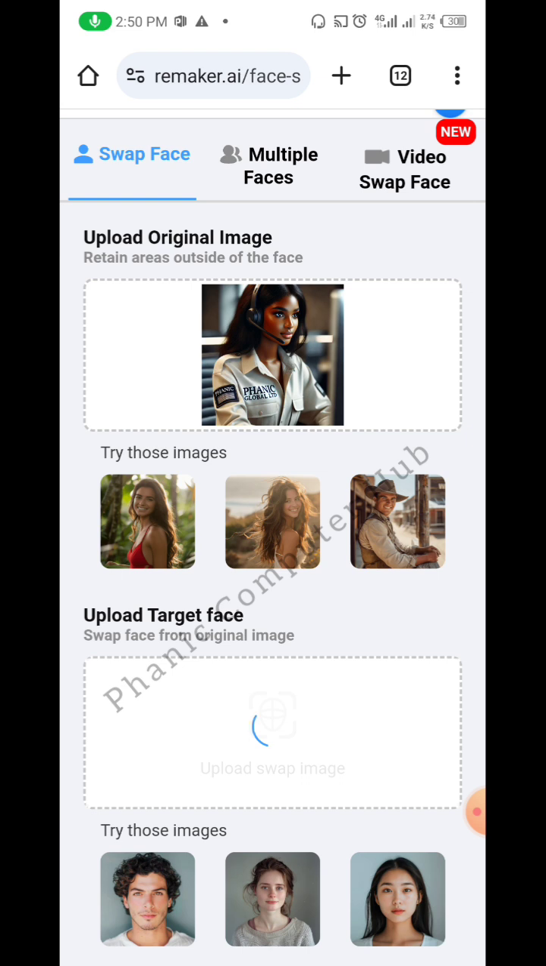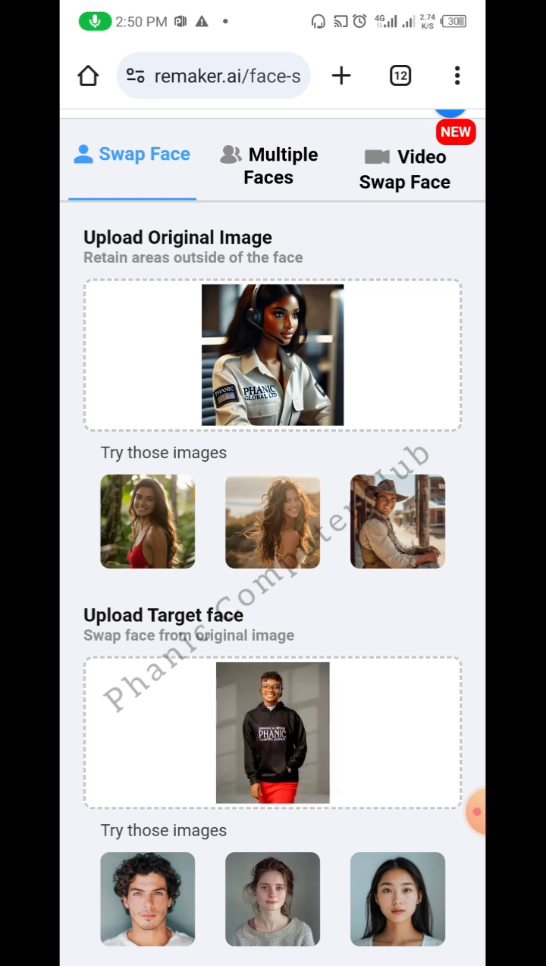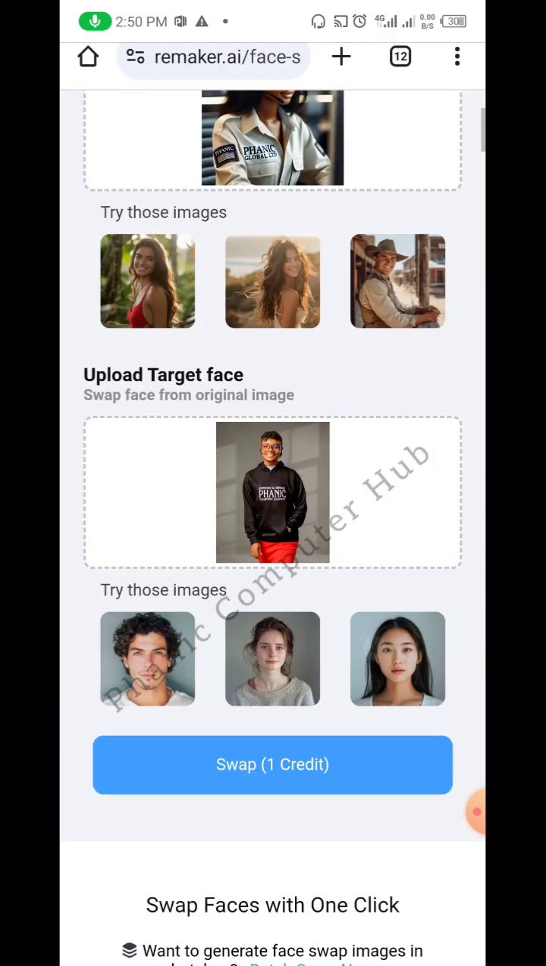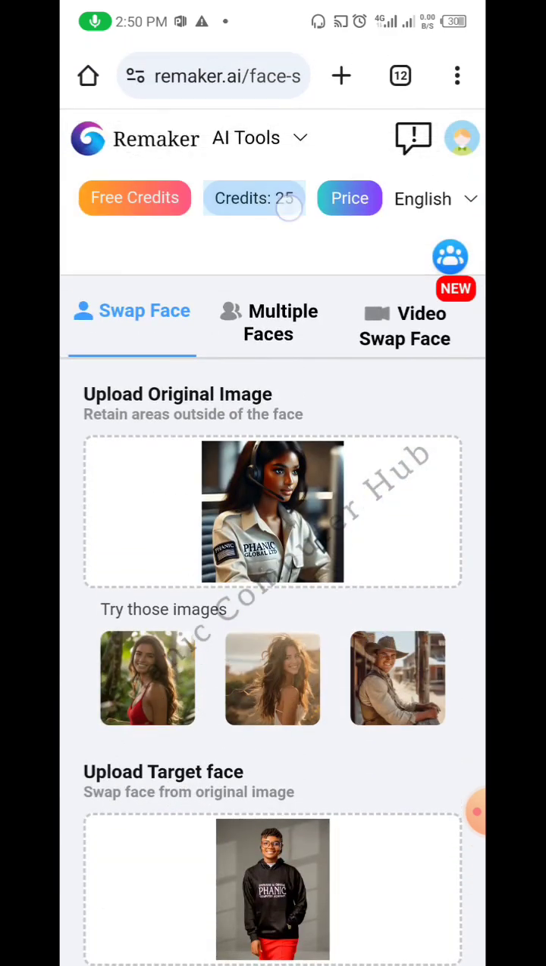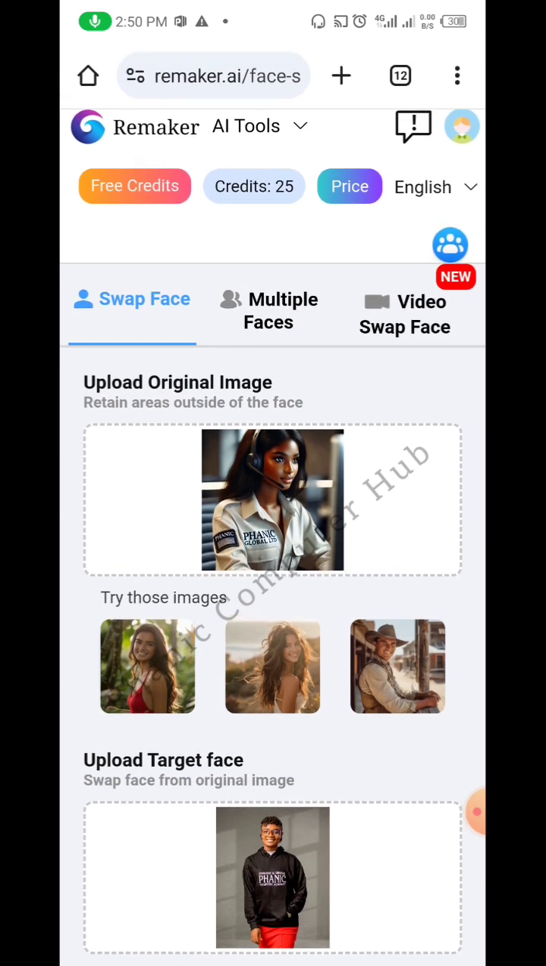Okay, but I'm facing by the side. This one is facing me, I'm facing front. Let's just see what we're going to have. So guys, I have 25 credits here, and this is why we were able to have it, because I'm able to sign up.